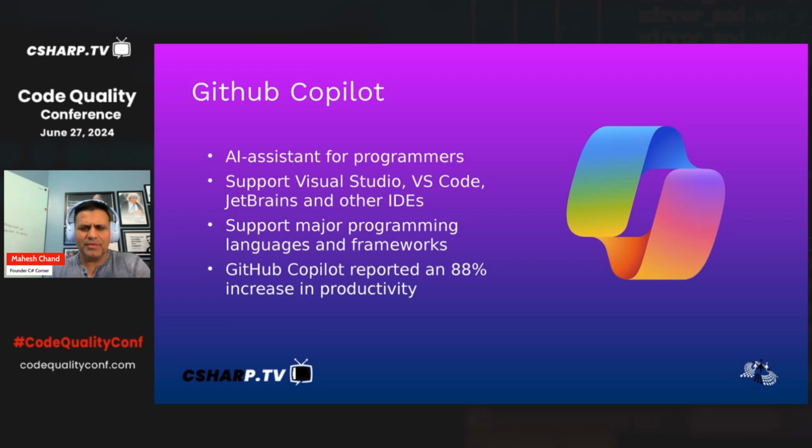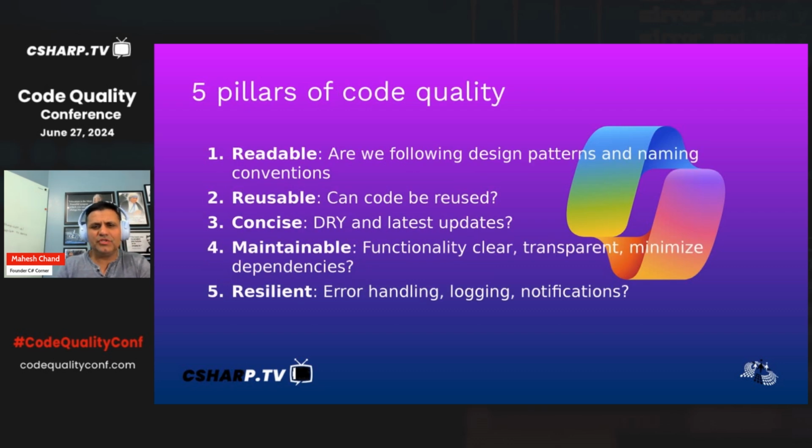The majority of them are already supported. It also supports JavaScript and JavaScript frameworks, so you can ask Copilot to write something in React or Angular, and it will write that for you. And the results say that Copilot increases the productivity of developers big time. So I highly recommend you check out Copilot.